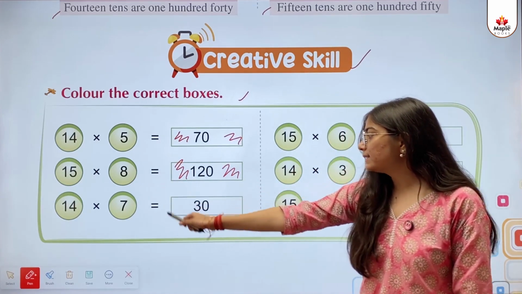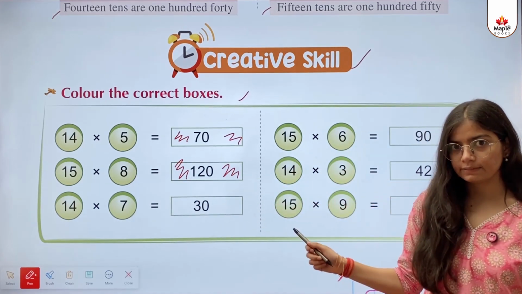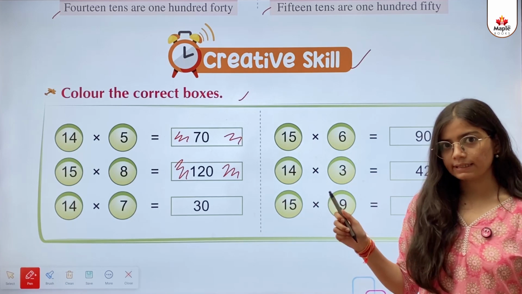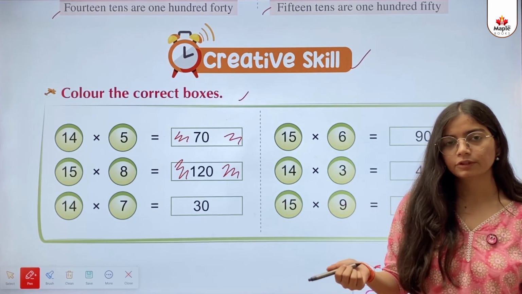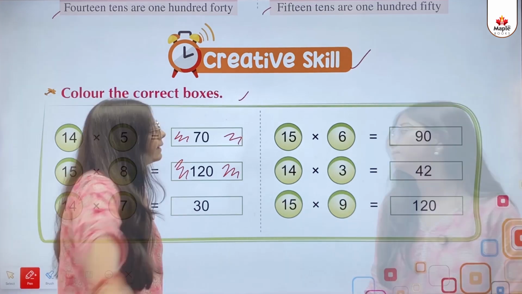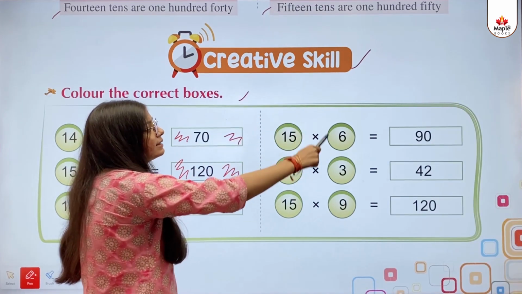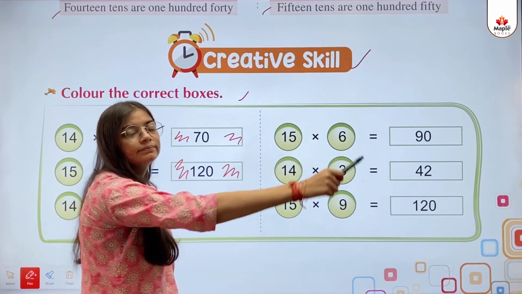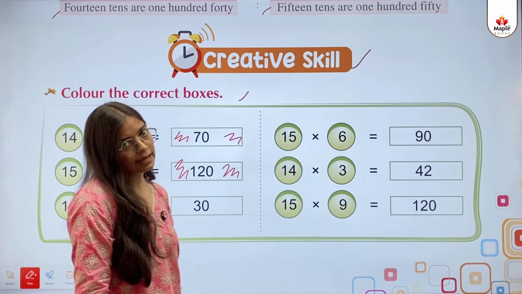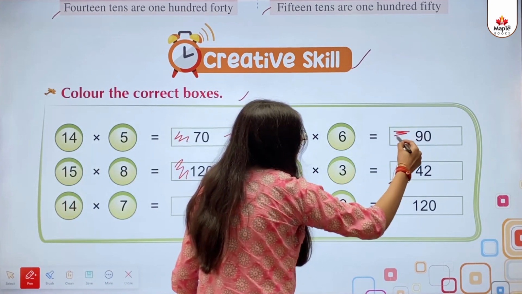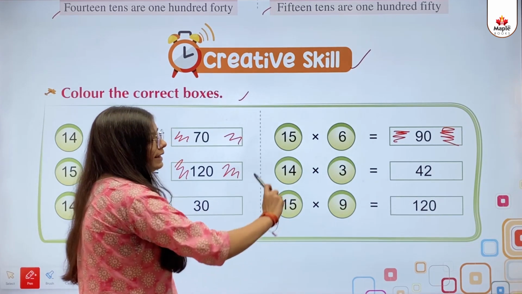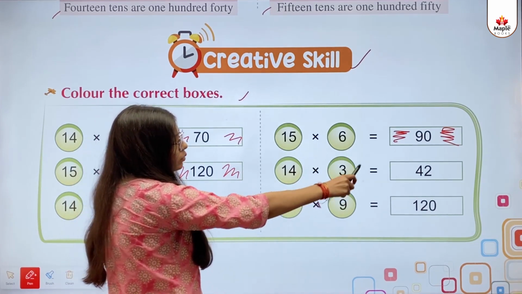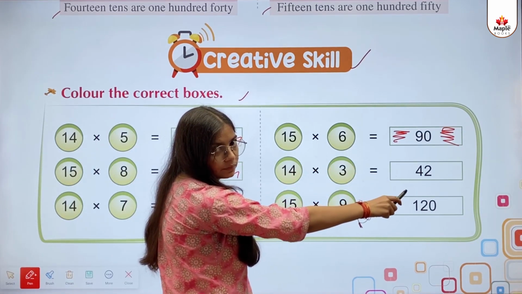14 multiplied by 7 equals 30. No, this is incorrect. The correct answer is 84. So we will not color it. 15 multiplied by 6 equals 90. Yes, this is correct. 14 multiplied by 3 equals 42.